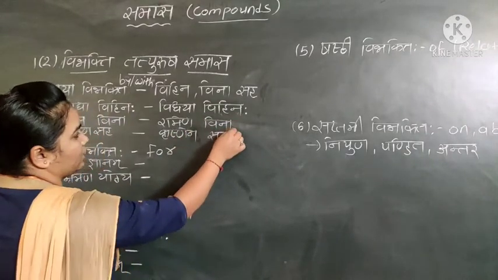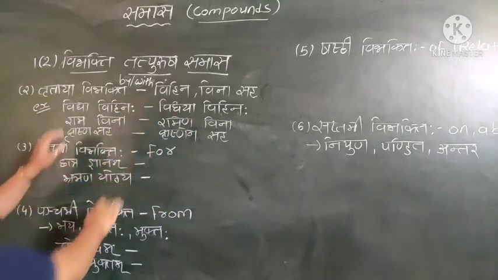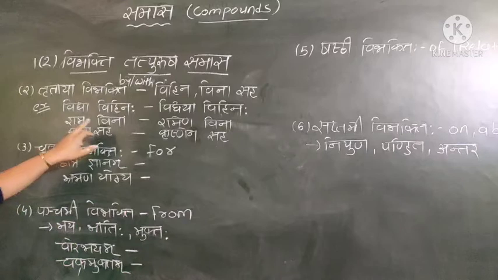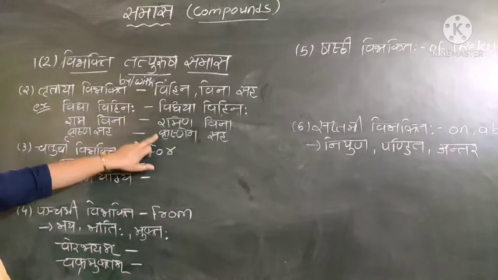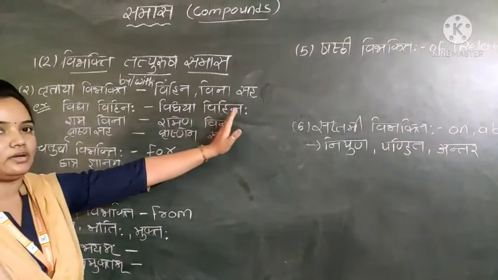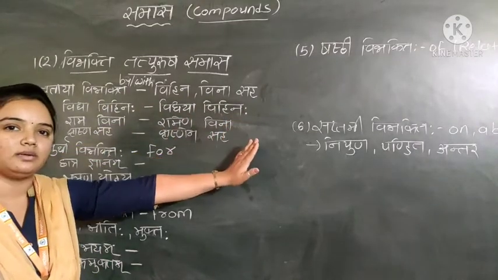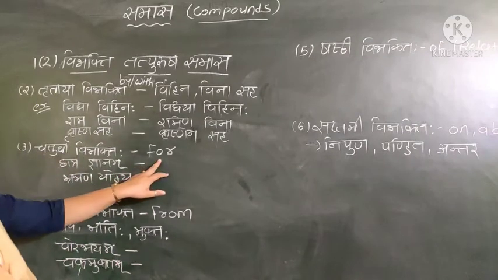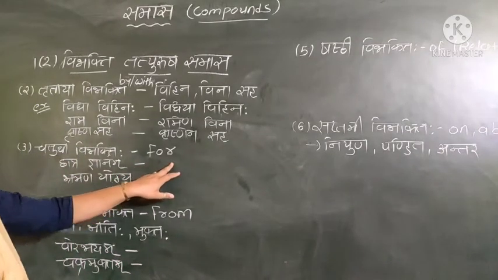You can see Vihina, Vina, Saha mean Tritiya Vibhakti Tatpurush Samas is used for by and with. In the first words Vidyaya, Ramena, Krishnena are of Tritiya Vibhakti, and the second, Uttar Pad, will be of the Prathama only.